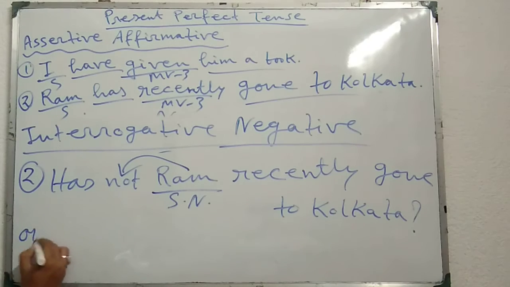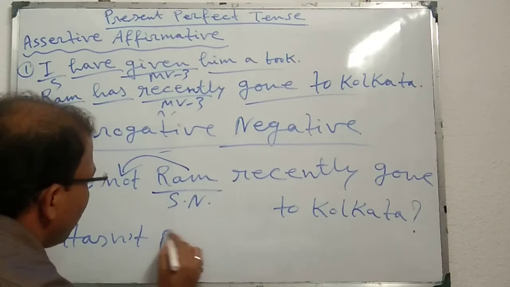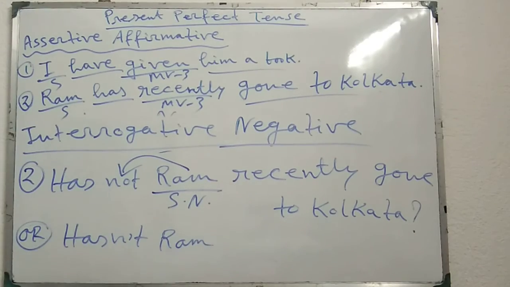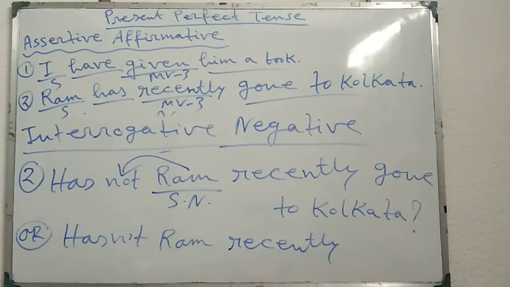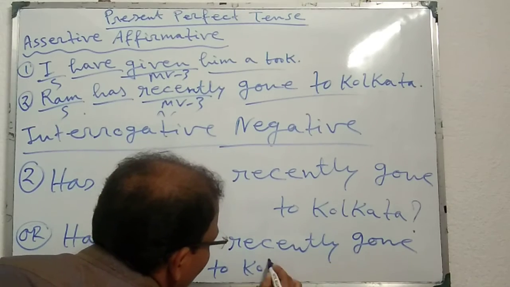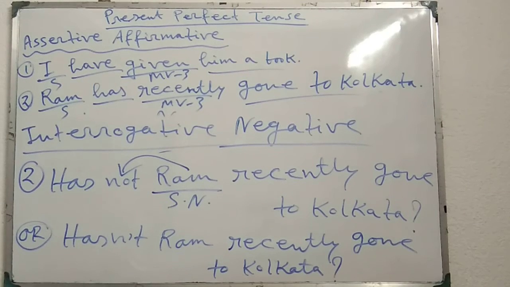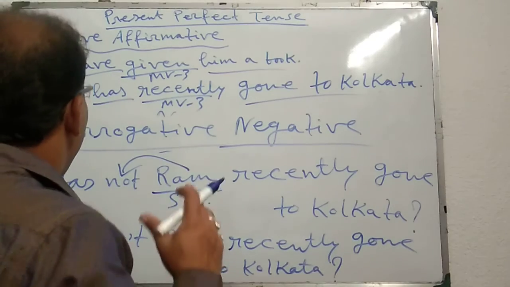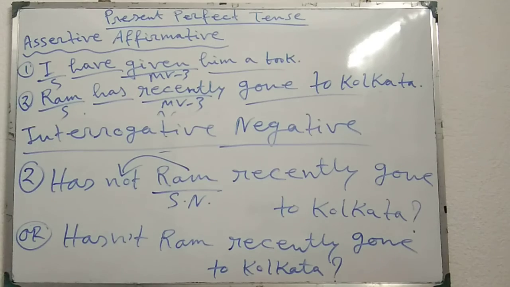Or we can write using the shortened form in this way: Hasn't Ram recently gone to Kolkata? Question mark. In this way we can change an assertive affirmative sentence into assertive negative, thereafter interrogative affirmative, and thereafter interrogative negative.